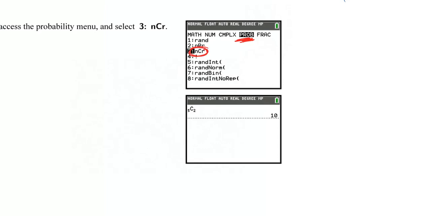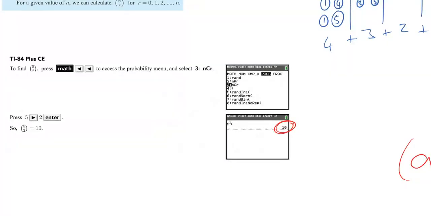That's the combinations button. N choose r is often how it's said. And you type in the first value is n, the second value is r. So 5 choose 2, or 5 nCr 2, is 10, as we've just seen. So check you can find that and do that on your calculator. Okay, I think in the next video, we'll do some examples.